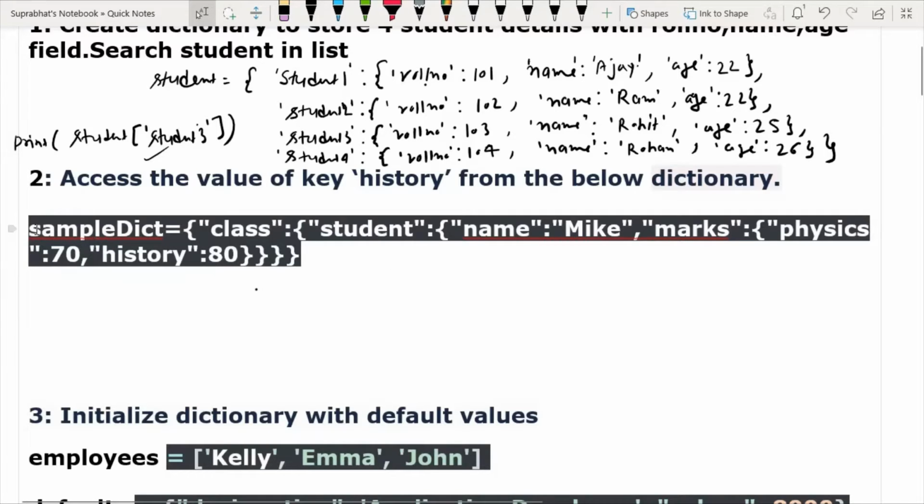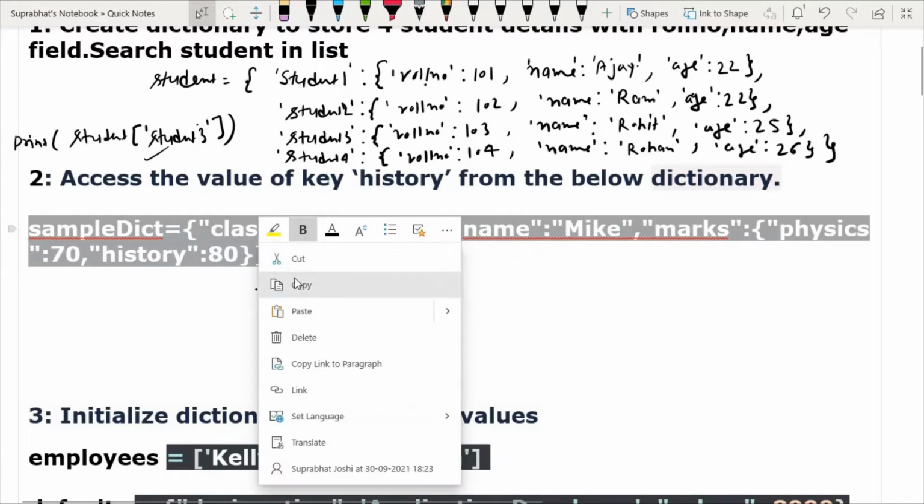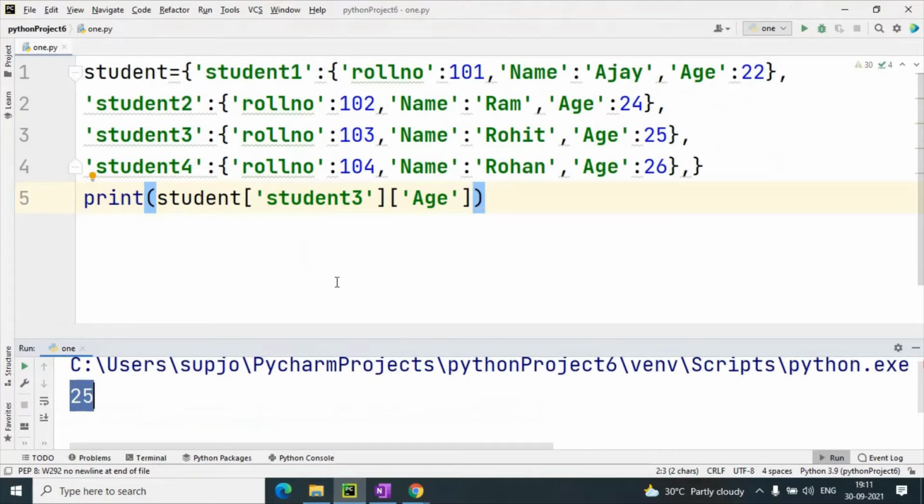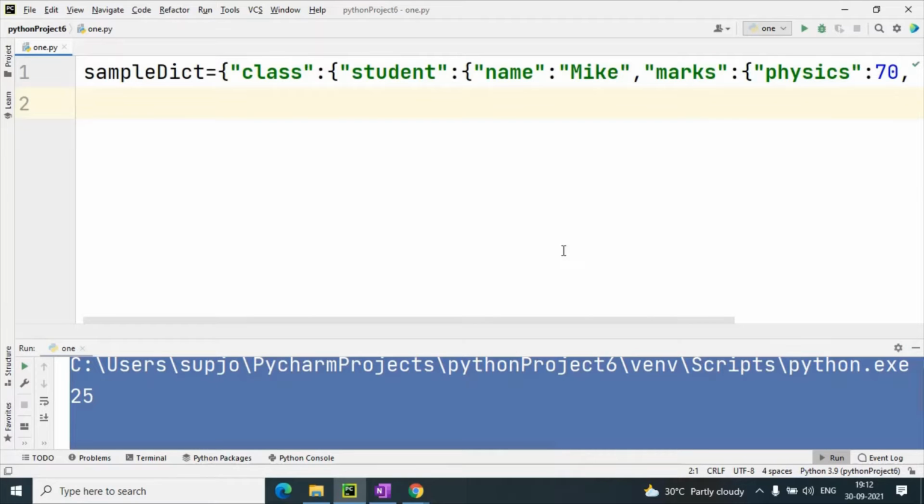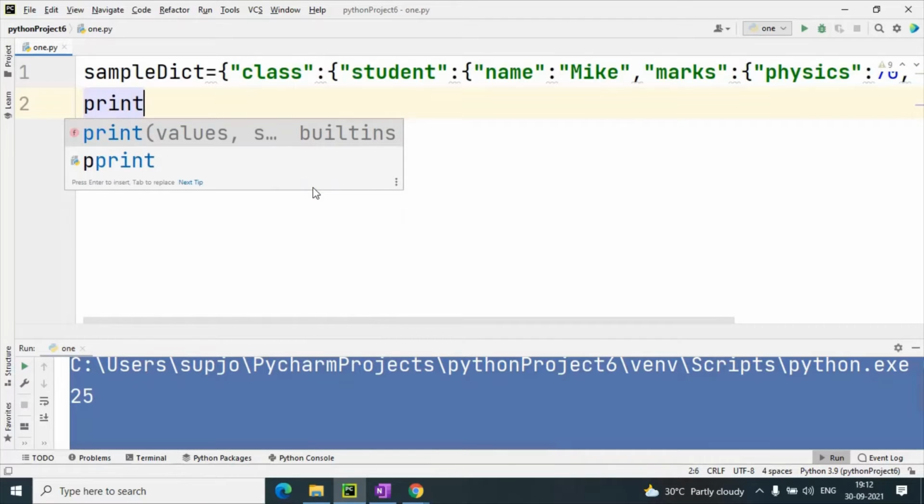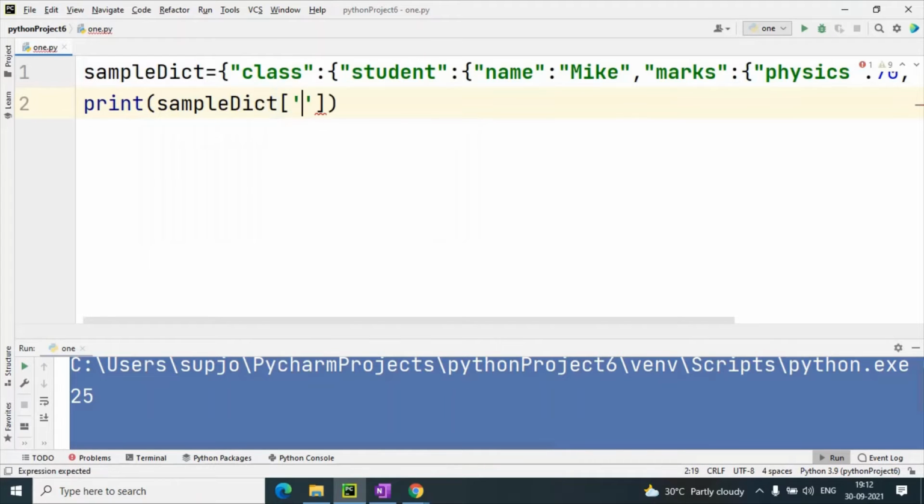So I am going to give a practical demonstration of this. I just copy this from here and paste it in PyCharm so that you will understand. So this is our sample dictionary. I have to print the marks of history subject. To print, I have typed sample dict, then square bracket. Again I have taken, because this is the outer dictionary, that is class, and class contains again student, and student contains two items.